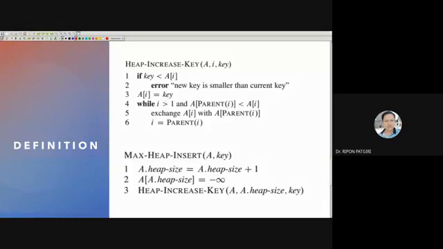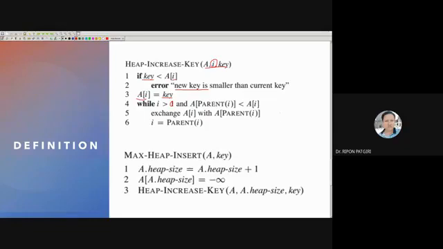Next, heap increase key. If I would like to increase the key at index i: if key is less than A of i, then it will say that the new key is smaller than the current key. Otherwise, the key will be assigned to A of i. At the ith position, we have to increase. So while i is greater than 0, then A of parent.